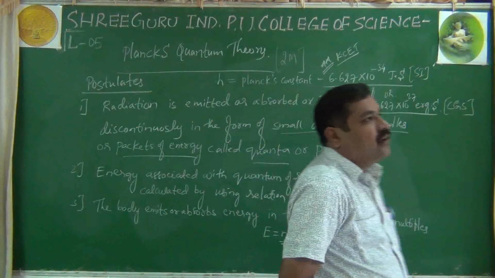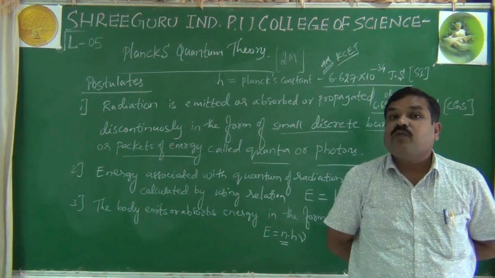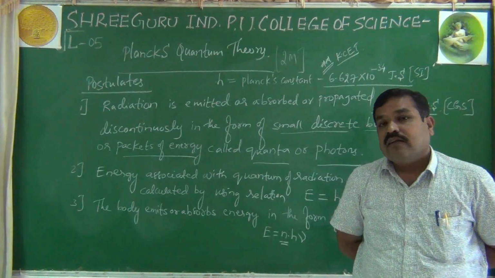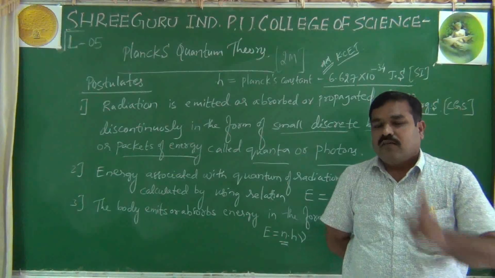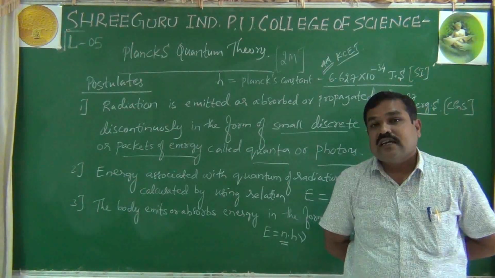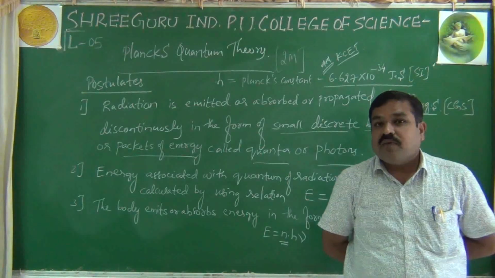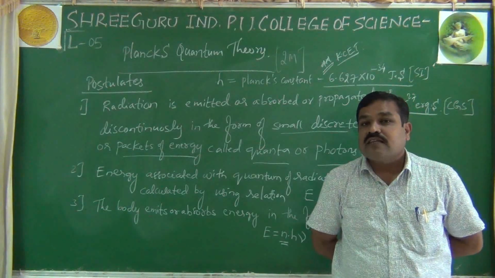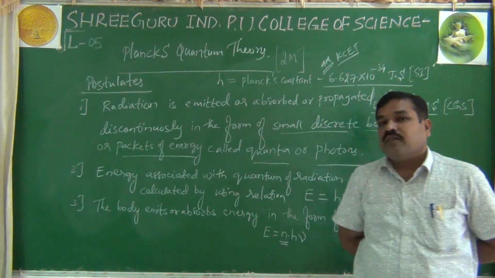Then the number of waves passing through a given point in 1 second is the wave frequency. But the distance travelled by the wave in 1 second is called what? That is wave velocity, that is meters per second. And the number of wavelengths per unit length is called wave number. That is nu bar, right? Or that is the reciprocal of the wavelength.